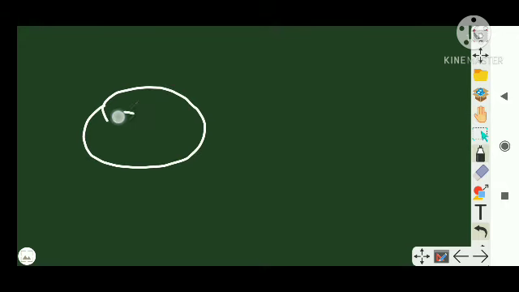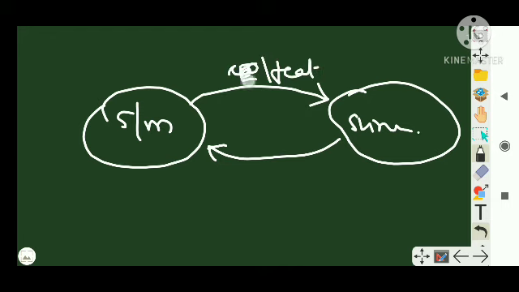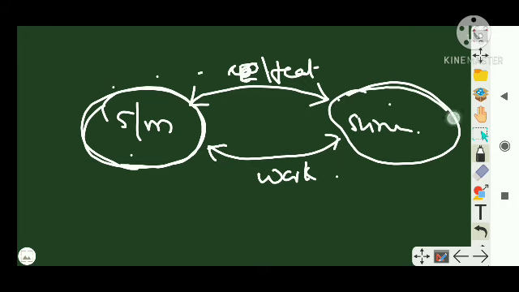Let's say this is a system and this is the surroundings. The system and surroundings can exchange heat energy, or you can do work. So there can be a to and fro, so let's make a to and fro arrow. There will be an exchange of heat. This is the system, and this is the system boundary. Anything other than the system is surroundings, so this part and all of it is surroundings itself.